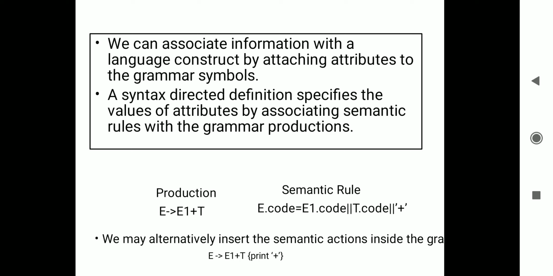Together, the production and semantic rule are called a syntax directed definition. Also, we may alternatively insert the semantic action inside the grammar, this way: E gives E plus T, then in curly braces, print plus. This is what we call syntax directed translation.